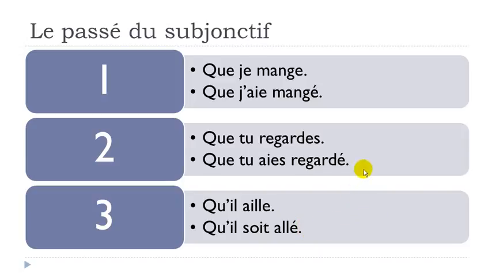So from what you see, and especially now this is unit 10, so I assume that you've been watching the previous videos that I've been making concerning the composed tenses. And maybe here you can see that actually this passé du subjonctif will be constructed like all the composed tenses that we saw so far.